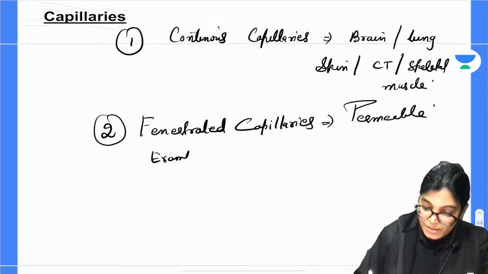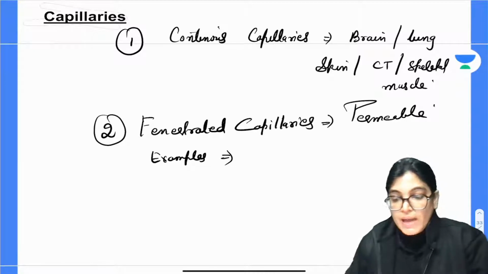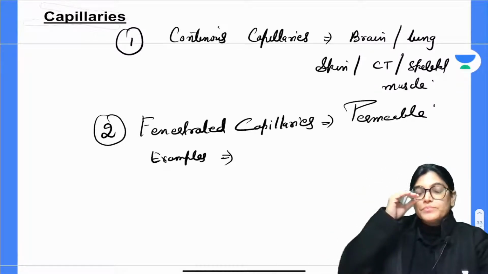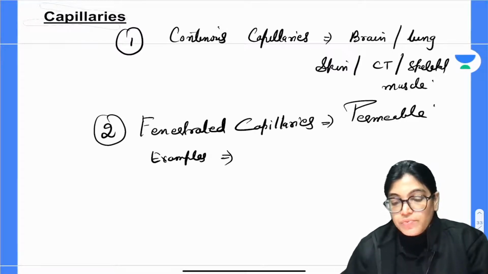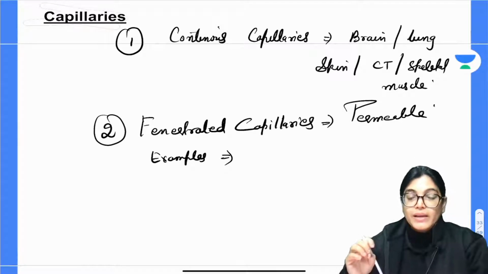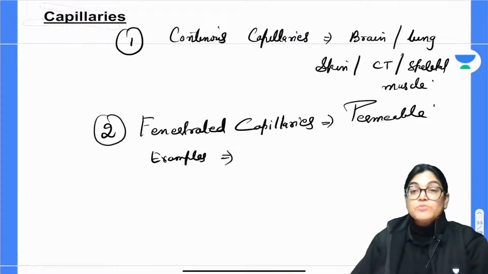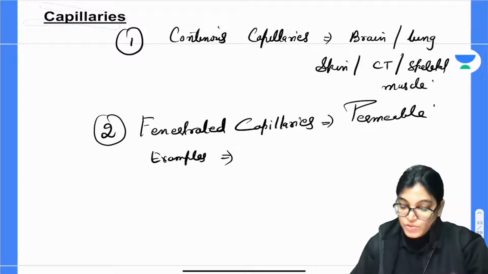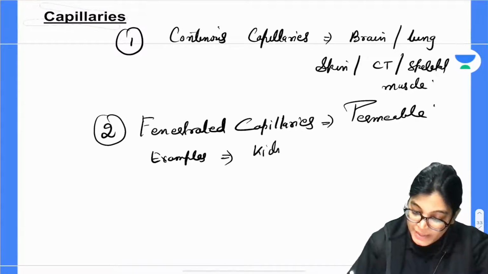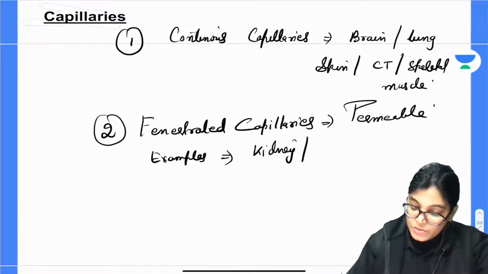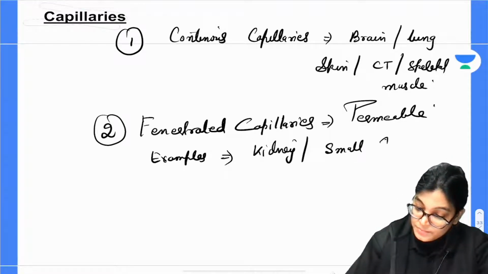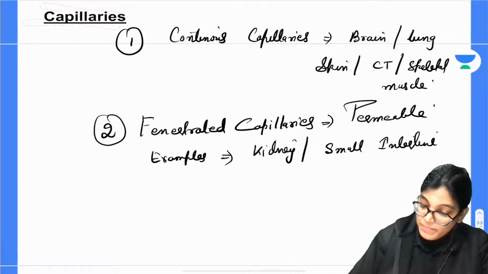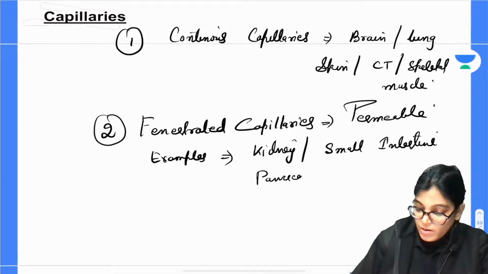In continuous capillaries, exchange of certain hormones and water molecules is possible, but if there is a gap in the endothelium, it is more permeable. These fenestrated capillaries are seen in the kidneys, the small intestine, the pancreas and endocrine organs.